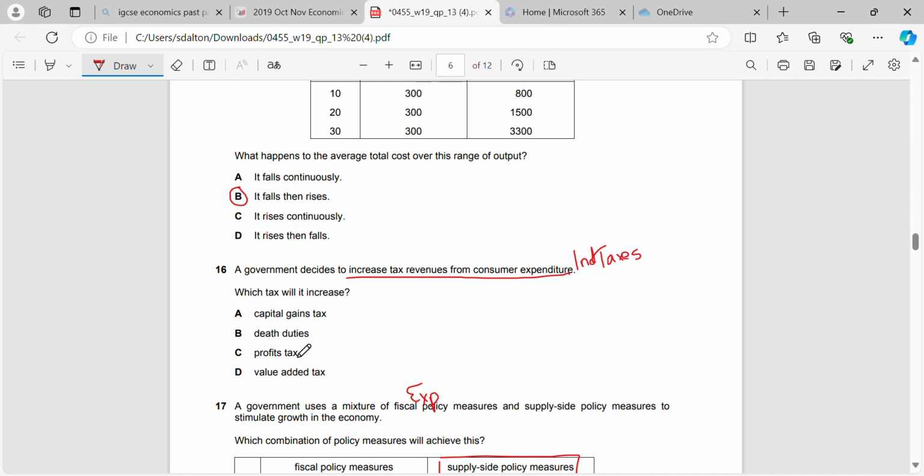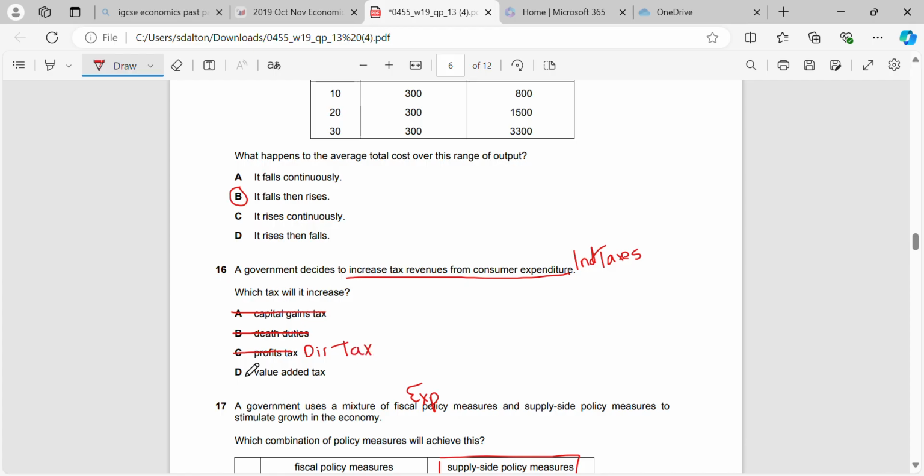Okay, so straightforward, a debt duty is not a tax on consumer expenditure. A capital gains tax is not a tax on consumer expenditure. It's a tax on the profit that is made from investments. A profit tax is not an indirect tax, it is a direct tax. So it's a tax on company profits, not on consumer expenditure.